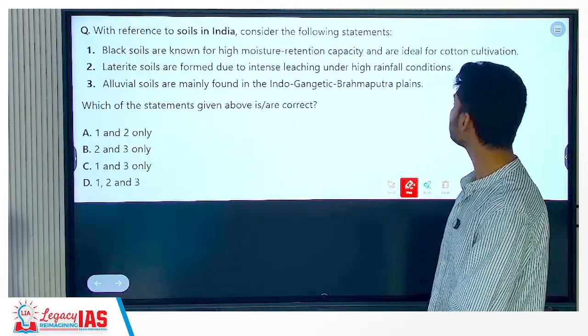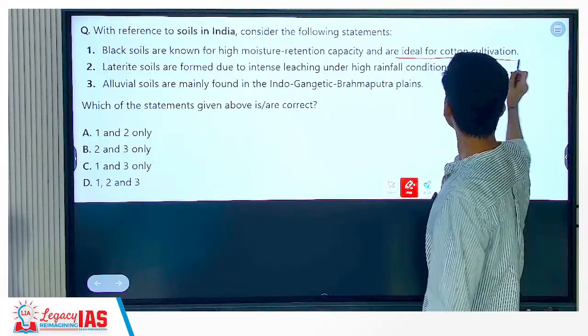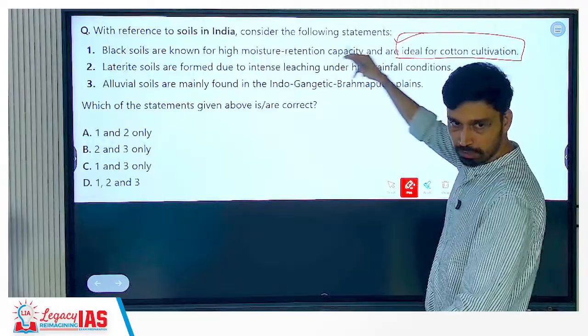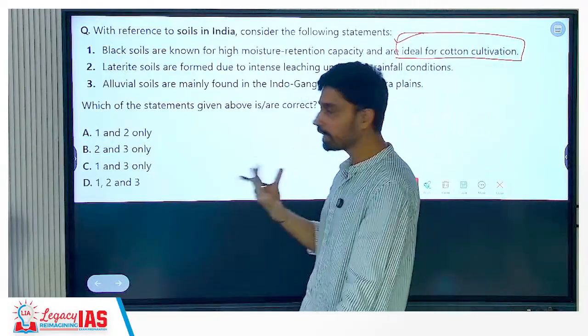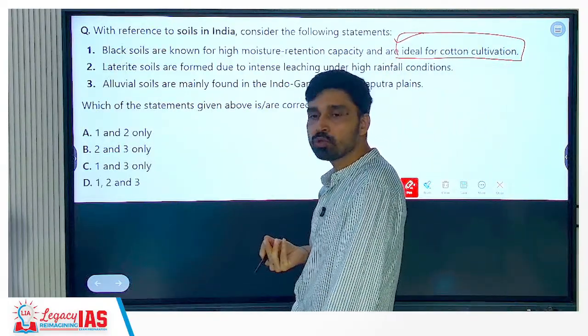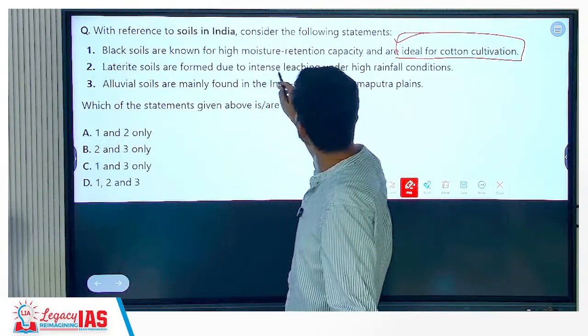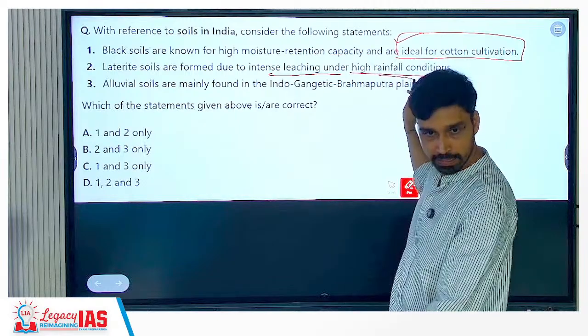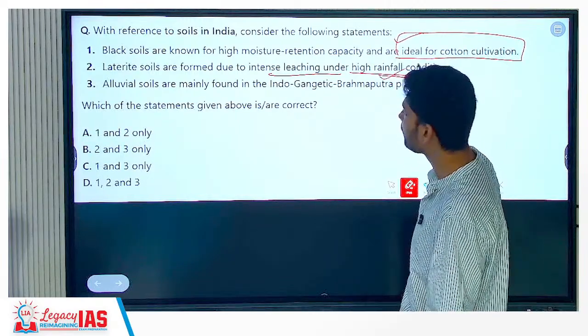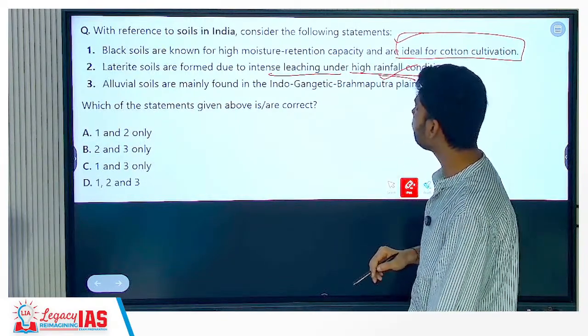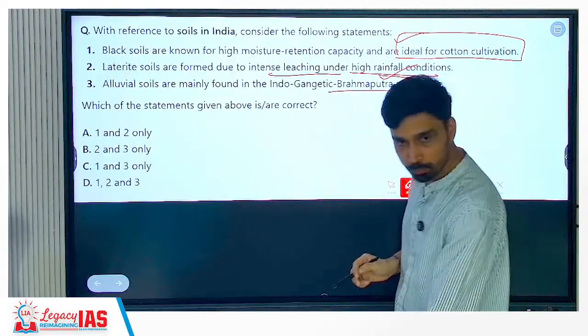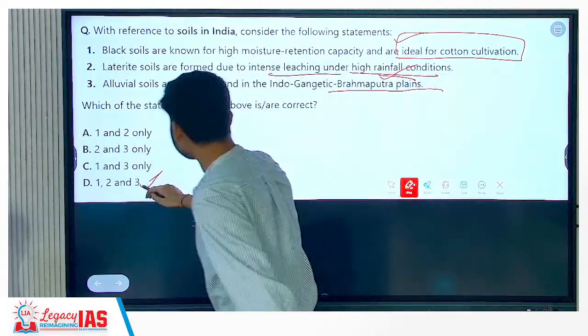Then, with reference to soils in India, consider the following statements. Black soils are known for high moisture retention capacity and are ideal for what cultivation? Cotton. This we have discussed in class. Characteristics we have written: high moisture retention capacity. They are also called self-ploughing soil because of this reason. Laterite soils are formed due to intense leaching under high rainfall conditions. Okay, high temperature, high rainfall. Alluvial soils are mainly found in the Indo-Gangetic-Brahmaputra plain. Right. So simple. All the three statements are correct.